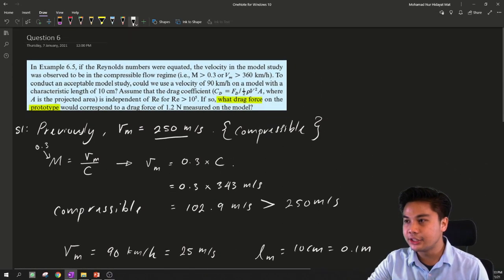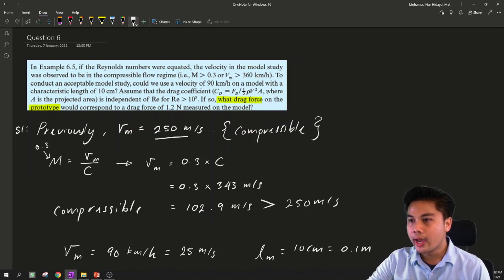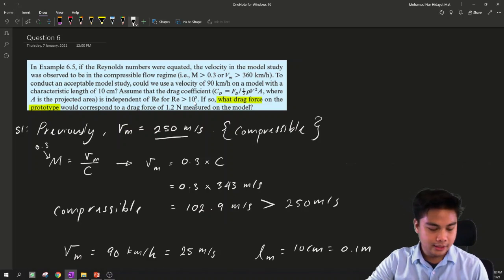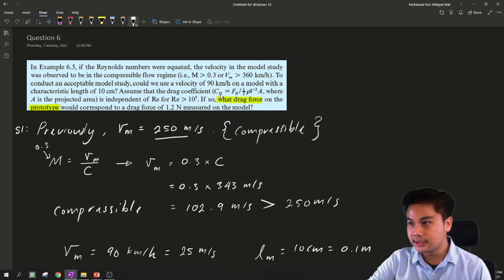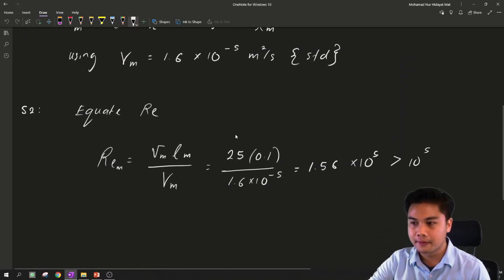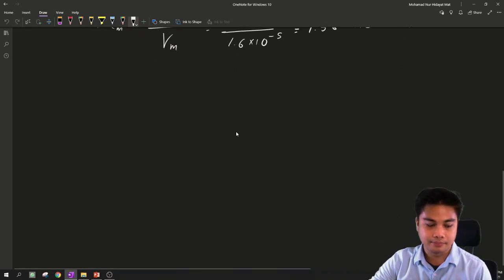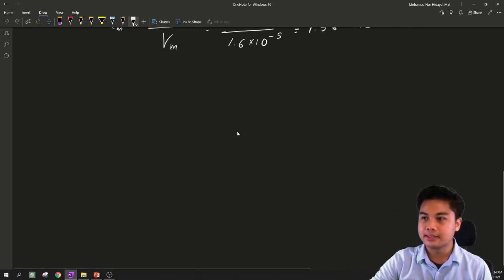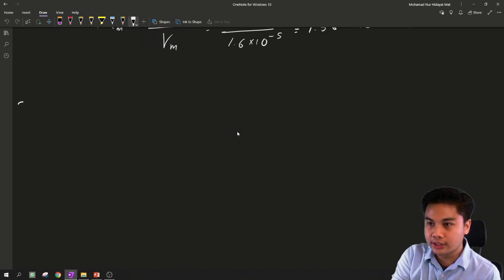You can see here the condition where A is the projected area is independent of Reynolds number for Reynolds number more than 10 to the power of 5. So in this case, we can use this formula, CD equal to FD over half rho V squared A, when the Reynolds number is more than 10 to the power of 5. So this is valid. So step number 3, we need to equate that equation.